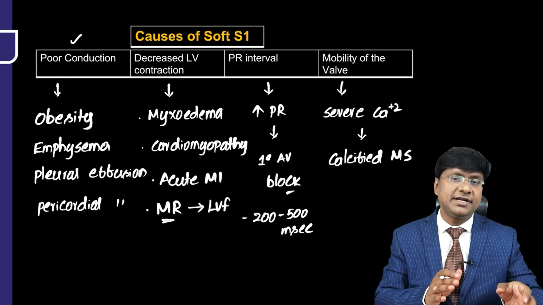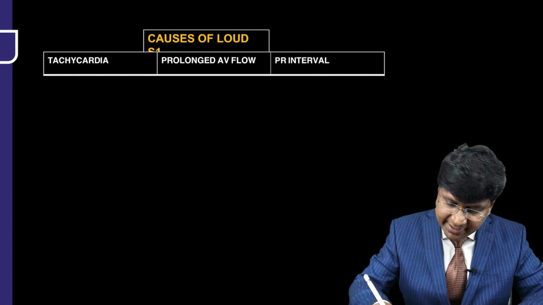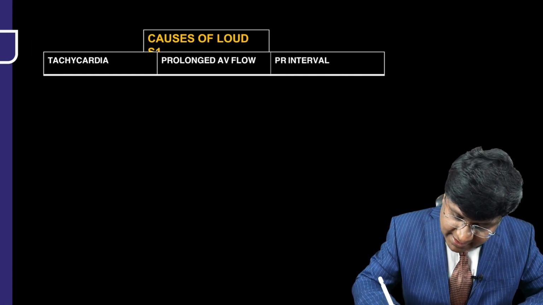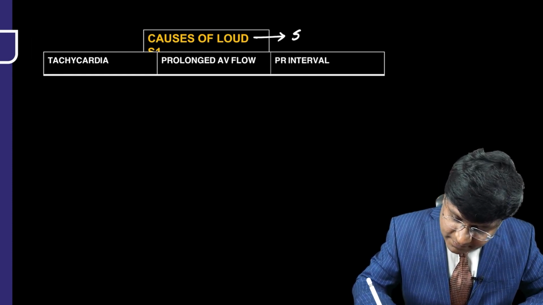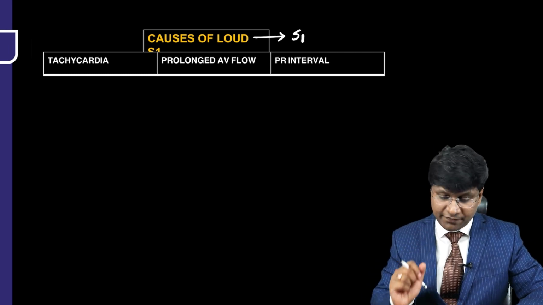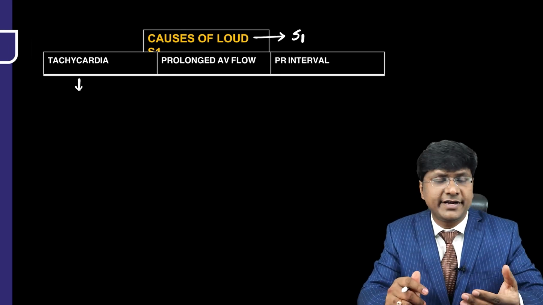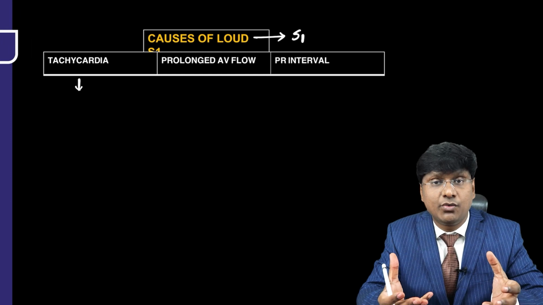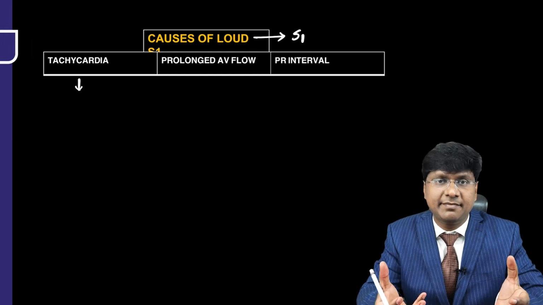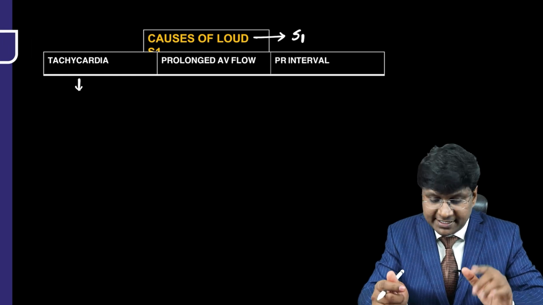Now, another important abnormality of the first heart sound is the loud S1. What are the conditions where you will have the loud S1? First and foremost, very important, that is in case of tachycardia. In tachycardia, the LV pressure rise is high, and the ventricle is hyperdynamic, contracting rigorously, and that will result in the loud S1.